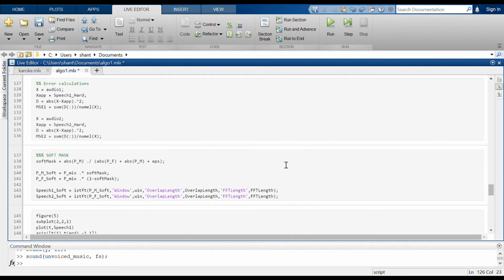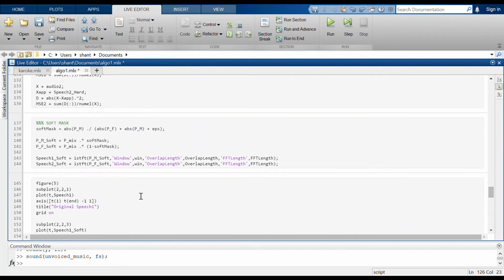Soft mask is almost the same method, but the difference is how we are creating the mask. So here it is a different kind of mask, and we are also creating this for the speaker one. And by using the same method, we are creating the STFT for the first and second audios. For the first audio, we are directly multiplying the STFT of mixture with our soft mask, and for the second audio, we are multiplying inverse of the soft mask with STFT of mixture. And then finally to get the output in audio format, we have to take the inverse Fourier transform.